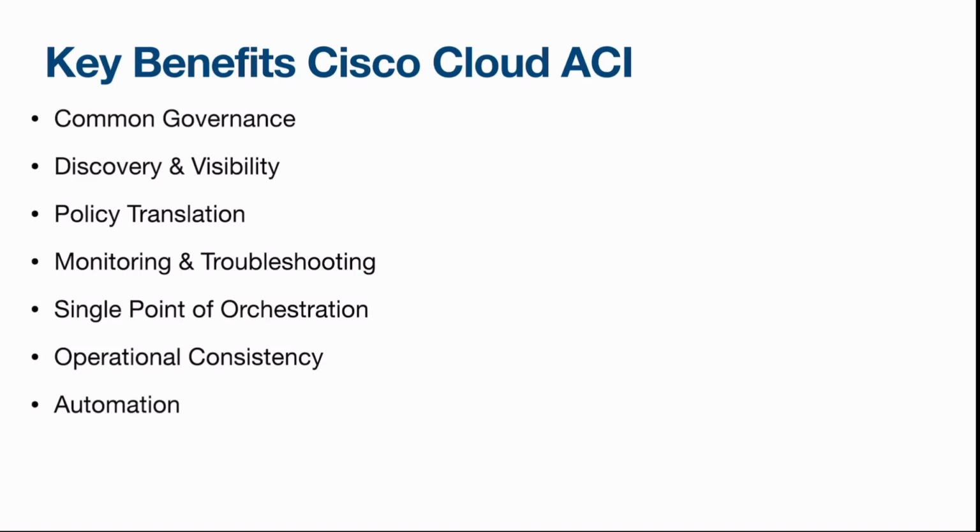whether you are familiar with AWS components or not, you are able to deploy it using the ACI language. You can have monitoring and troubleshooting done from the same GUI. You can have a single point of orchestration from MSO, and you can have operational consistency and automation. Most of the parts in the connectivity are being automated using Cisco ACI. We'll talk about that.